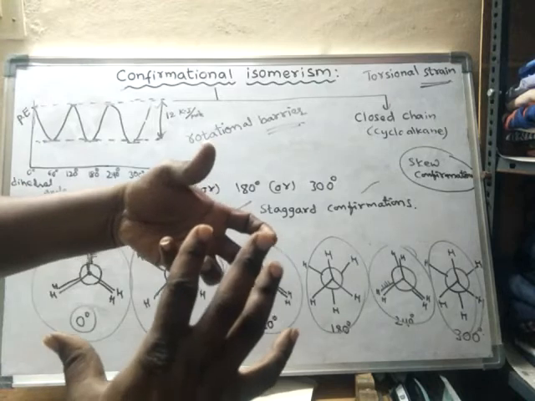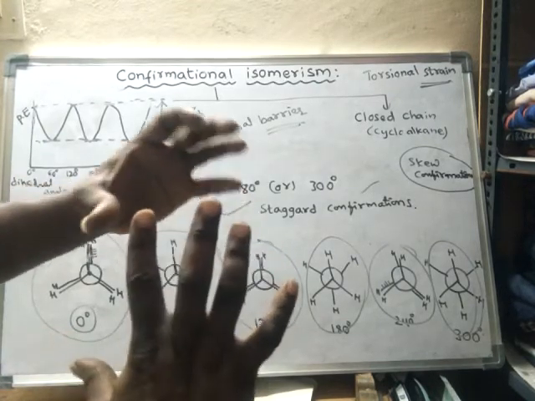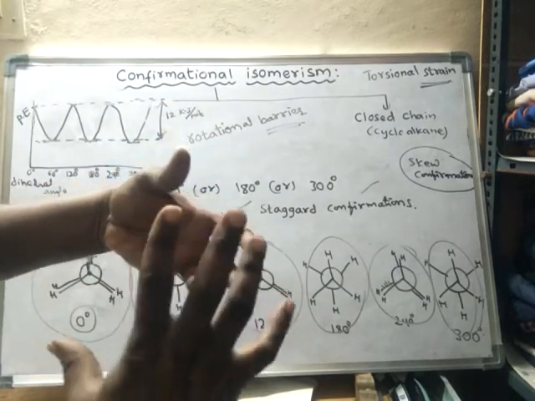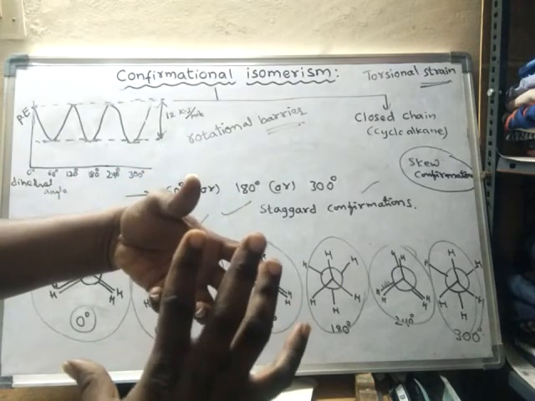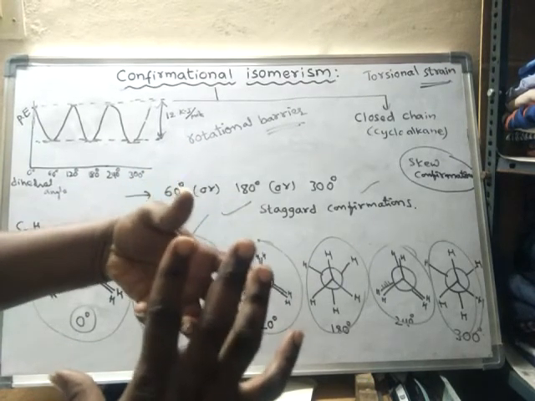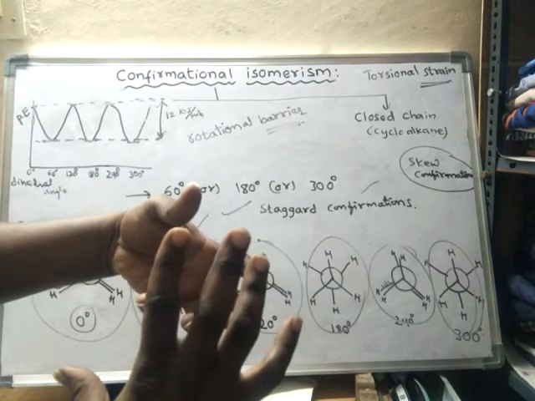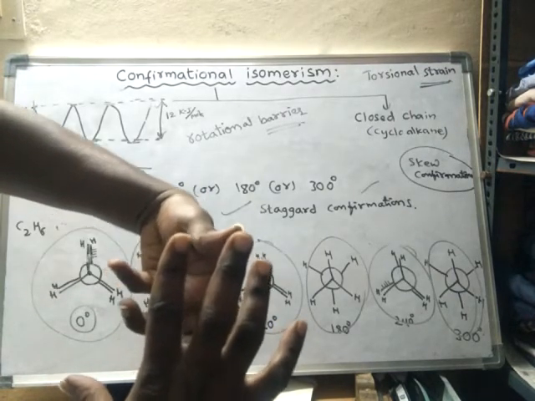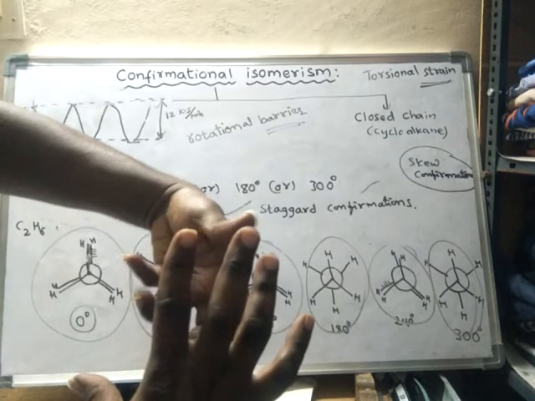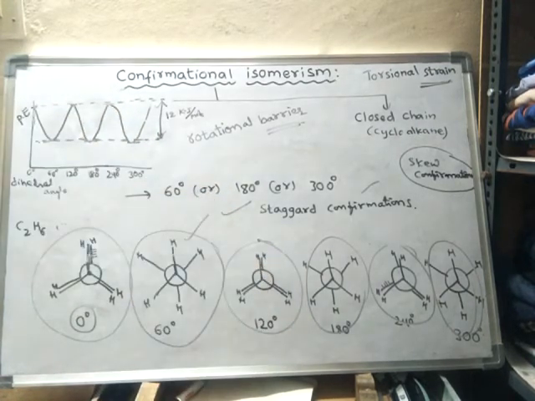The molecule does not want to remain for a longer time. Immediately it will turn. Suppose after rotating, if it feels a stable form, it will stay for some time in that stable form, and after that it will rotate again. If it feels it is an unstable form, it immediately rotates. So that means the rotation is such that it spends some time near the form which is more stable, or which has minimum energy.